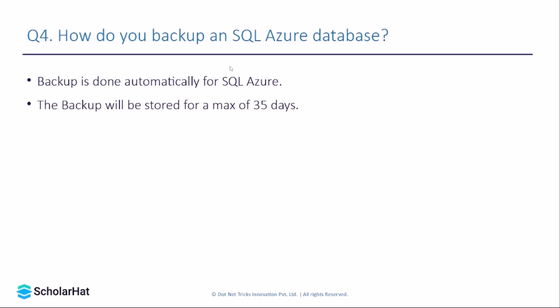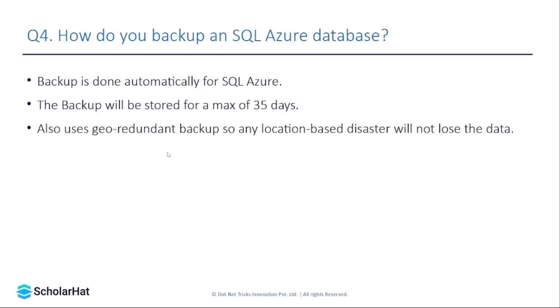So let's say if I take a backup today, that would be preserved by Microsoft for up to 35 days from now. You can have it whenever you want, up to the next 35 days. So to answer the original question, how to back up an Azure SQL database simply means that it is backed up automatically by SQL Azure. It also uses a geo-redundant backup, so any location-based disaster will not lose data.